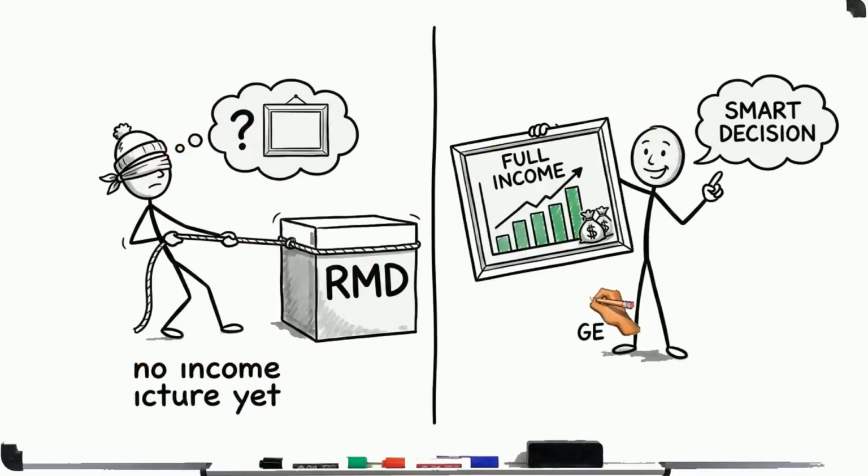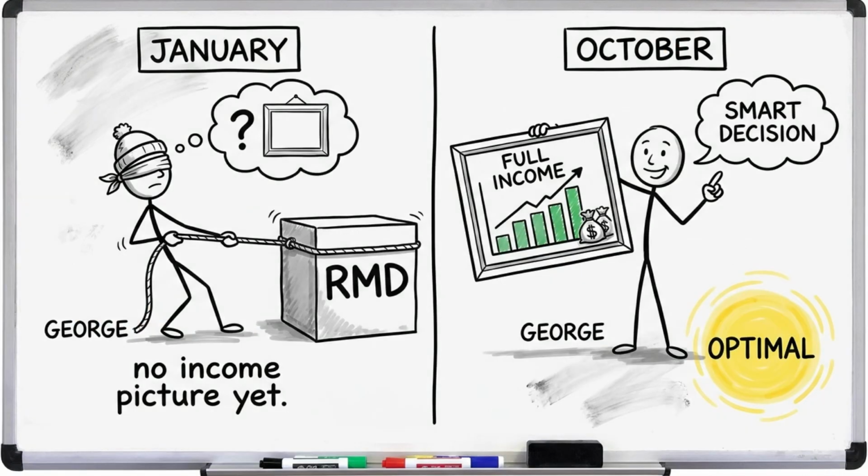Why timing matters. If you take your RMD in January, it affects your full-year income planning immediately. If you wait until October or November, you have a clearer picture of your total income for the year and can decide whether to take exactly the minimum or take more to fill your tax bracket efficiently. Most tax-aware retirees take their RMD in the fourth quarter.